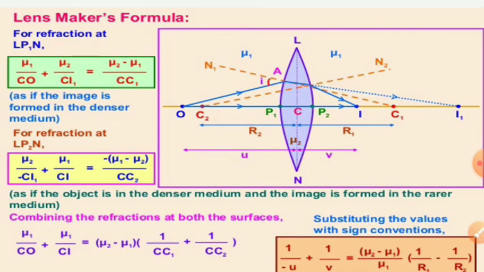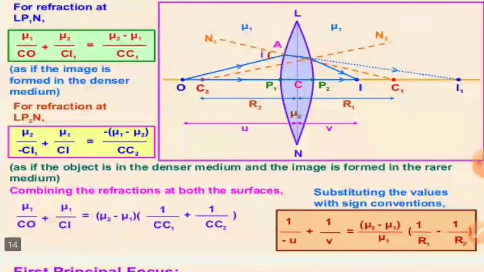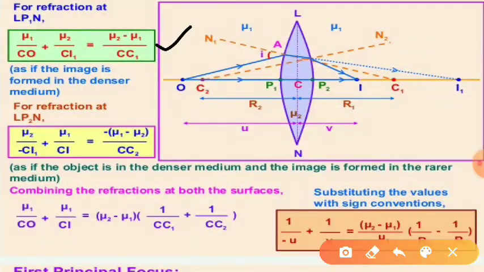Now, for refraction taking place at the convex surface LP1N, we can write this equation straightaway. In the examination also you will write it.